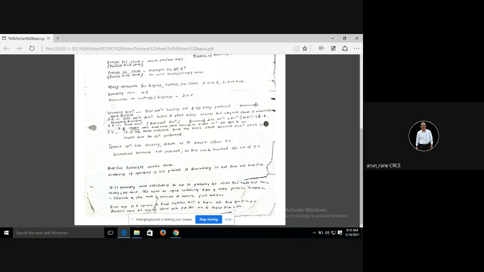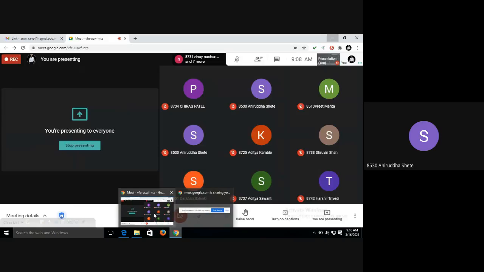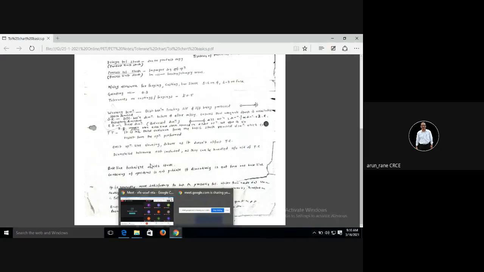Then you have total tolerance. Total tolerance is nothing but... Can you speak a little louder? Okay. So then you have total tolerance. So this you understood, no? Working dimension and stock removal and resultant dimension.